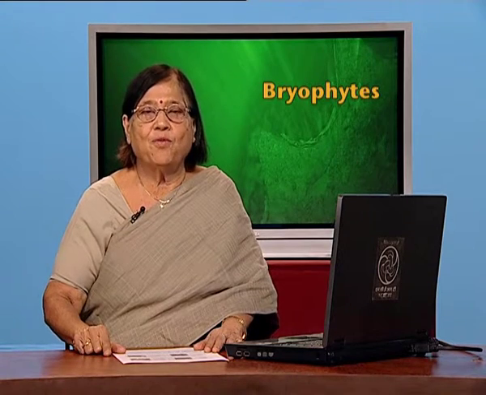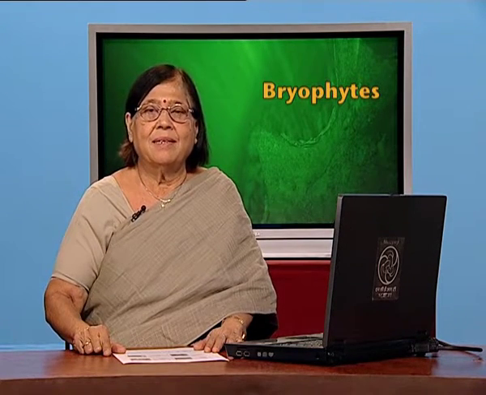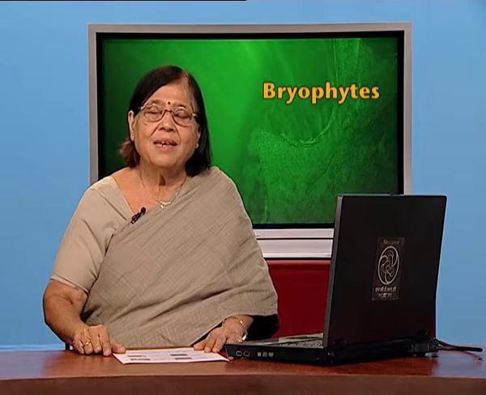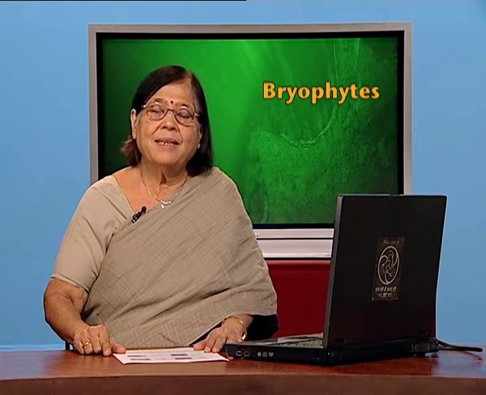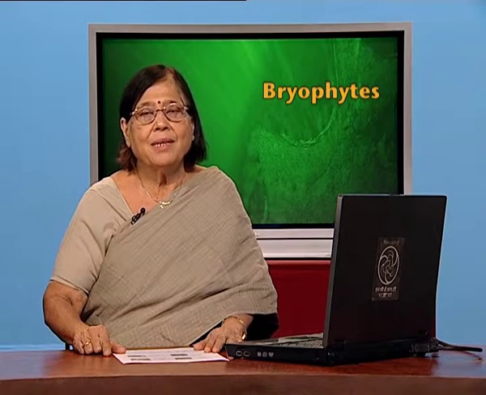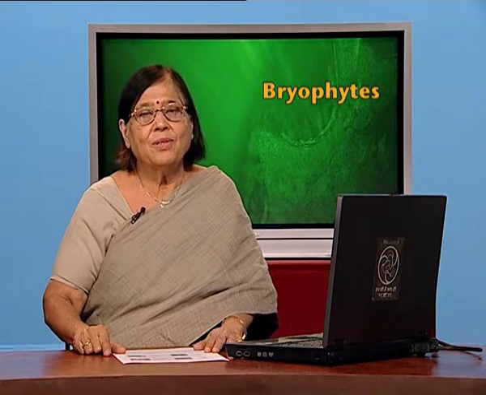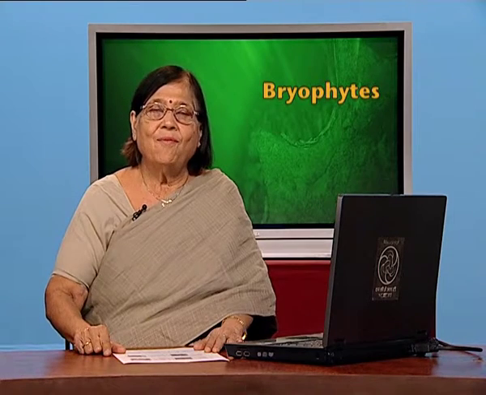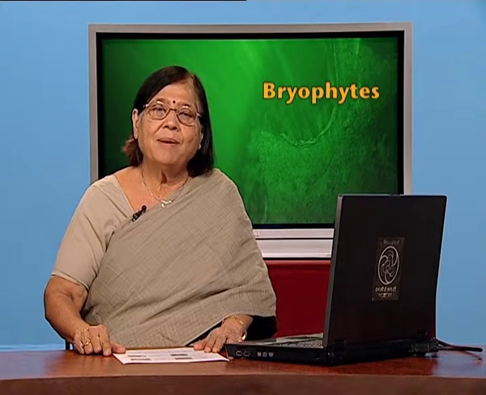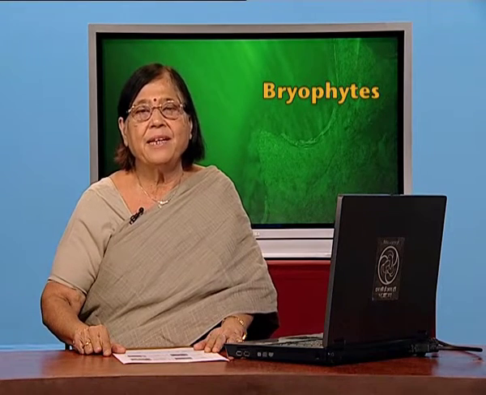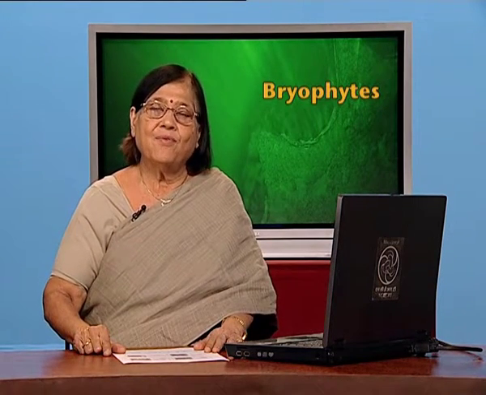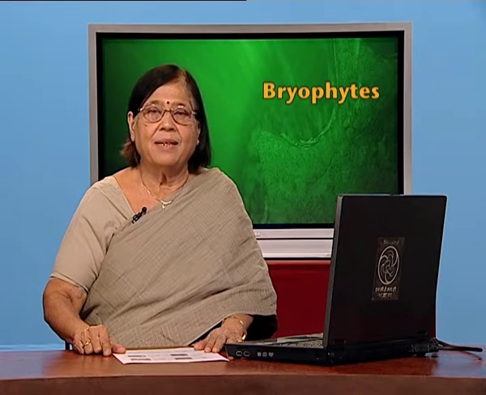Now, this sporophyte, some of the cells will undergo meiosis and produce haploid cells. These haploid cells will grow and produce gametophyte. So, this is the cycle of bryophytes, which is little complicated, but we have to interlink the informations to understand, which is slightly different from other plants, from other animals as well.